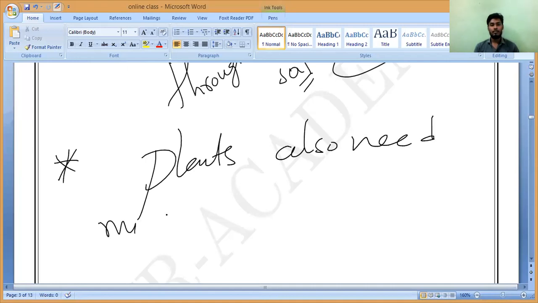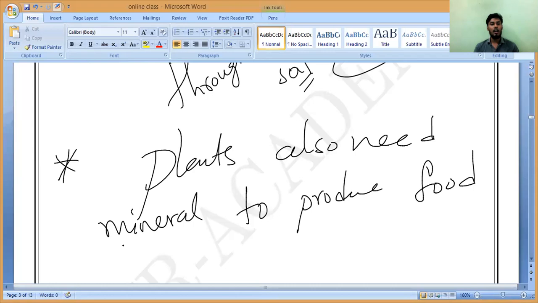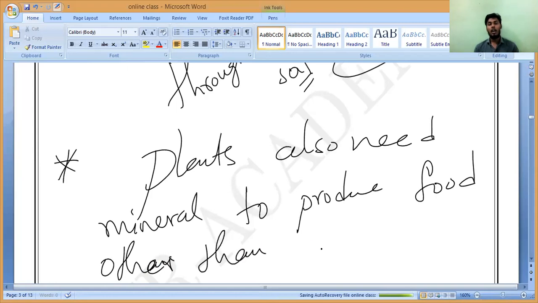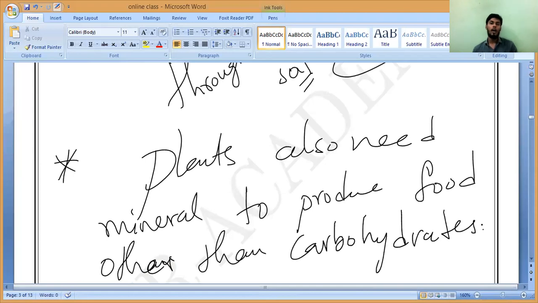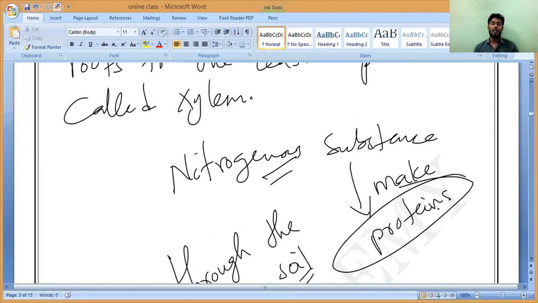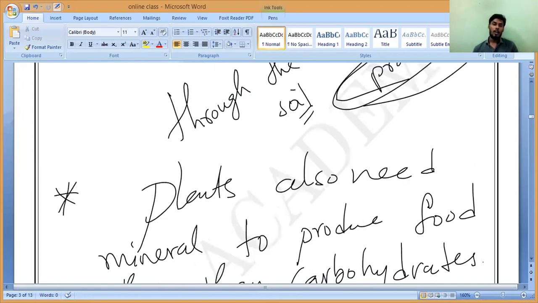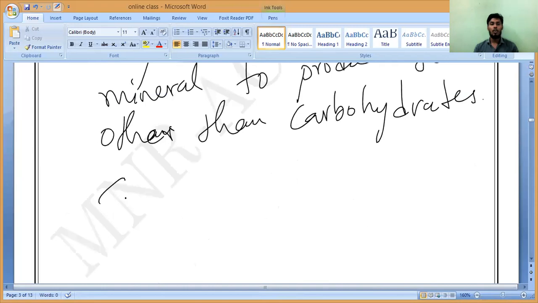minerals to produce food other than water. To produce food other than carbohydrates, for example, nitrogenous substances are needed to make proteins. You have to remember that. Other than carbohydrates, water and minerals.